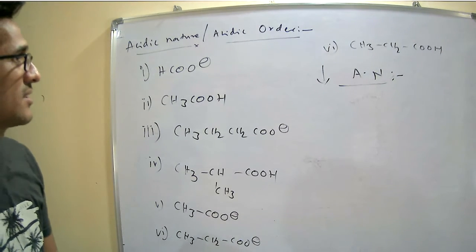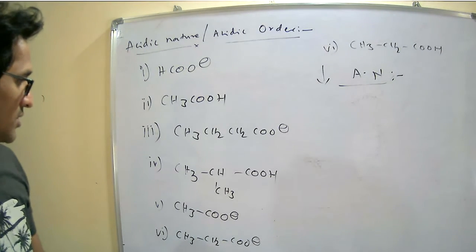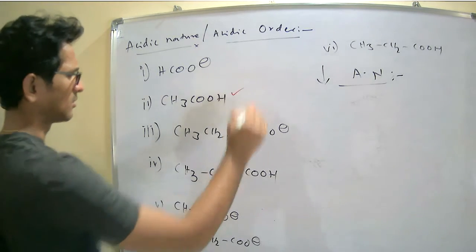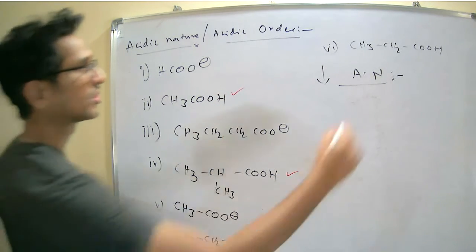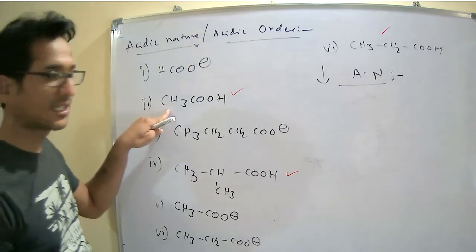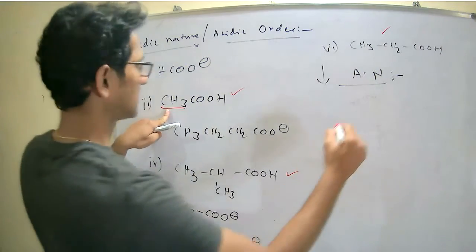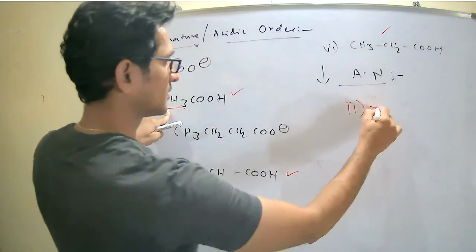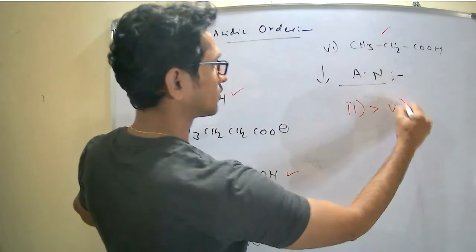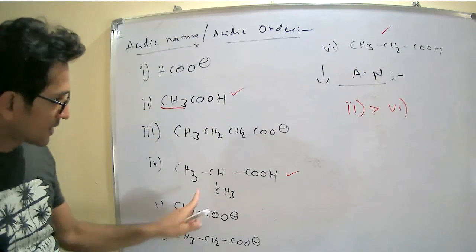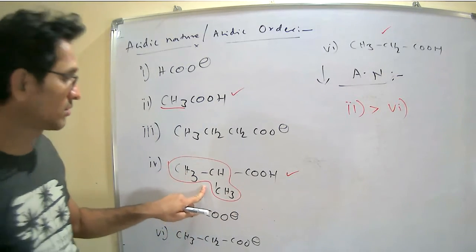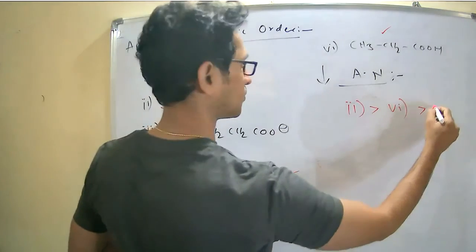Right. First, neutral compounds. Search the neutral compounds. What are the neutral compounds? 1, 2, and 3. Right. Among these 3, which is more acidic in nature? Obviously, the second one is more acidic than the sixth one, because in this case, the strength of the electron releasing capacity is more than in 4.